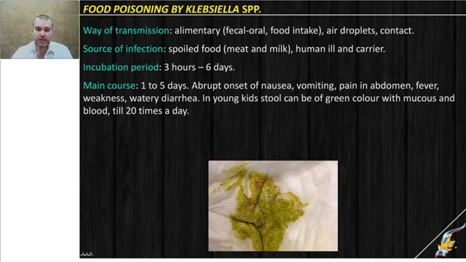So as with any other enteric disease, food infections and food poisoning by Klebsiella are transmitted by the alimentary way. Rarely, in younger kids in the first years of life, they can be transmitted by air droplets or by contact through common toys and common hygienic items. In adults, very often it is spoiled food which is to blame. It is meat and milk products. Initially, milk can be contaminated by a human who is ill or carries the bacteria as normal flora.